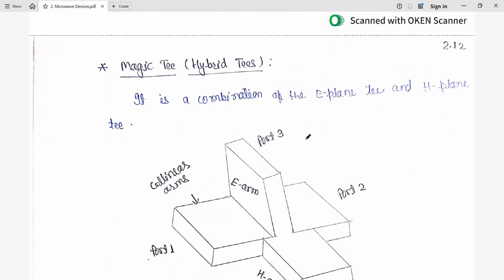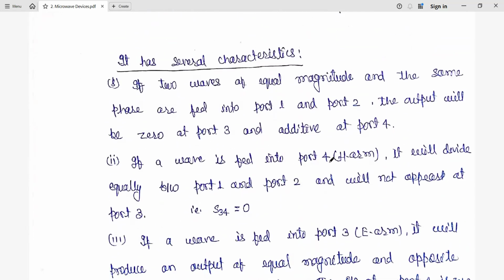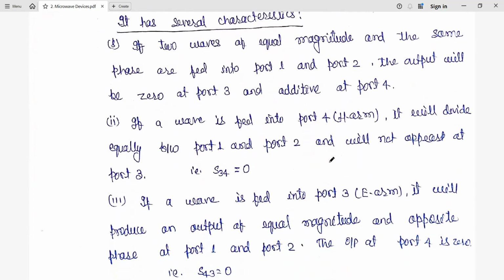Now the third one is about magic T. Magic T is also called hybrid T. The name itself is magic. It is a combination of E-plane T and H-plane T. So finally, if you see here, we have port 1 and port 2 that form the collinear arms. Port 3 is also a side arm, port 4 also a side arm. Port 3 is called the electric field arm. Port 4 is called the magnetic field arm. So what are the characteristics of this magic T?